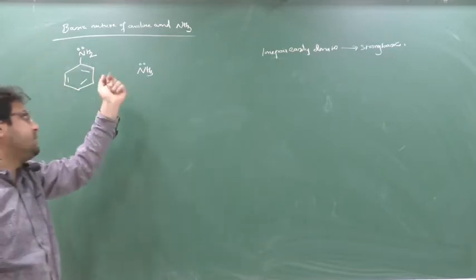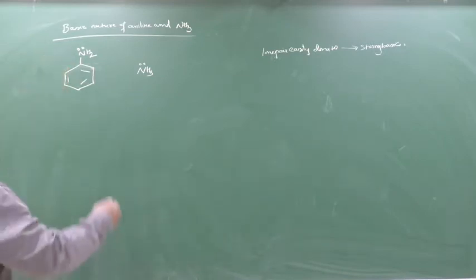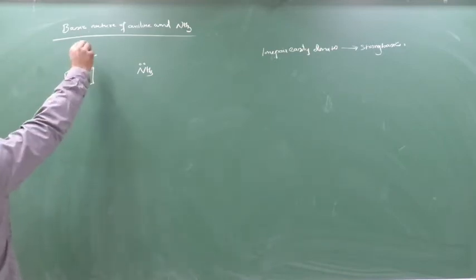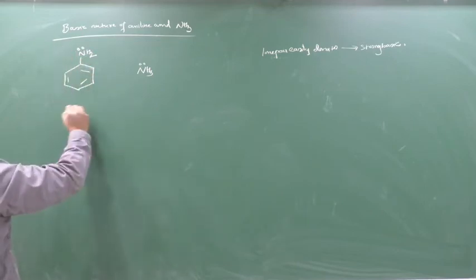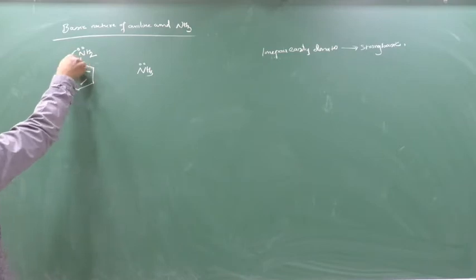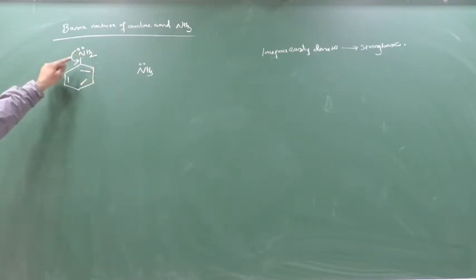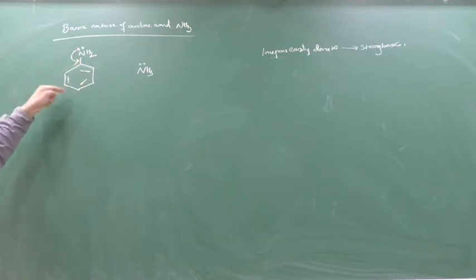Similarly, this ammonia has one nitrogen with a lone pair. But the lone pair of nitrogen of aniline is busy with this resonating structure because they can show resonance. Due to this ring, it can show plus R effect, meaning this electron will jump here and resonance will be shown.